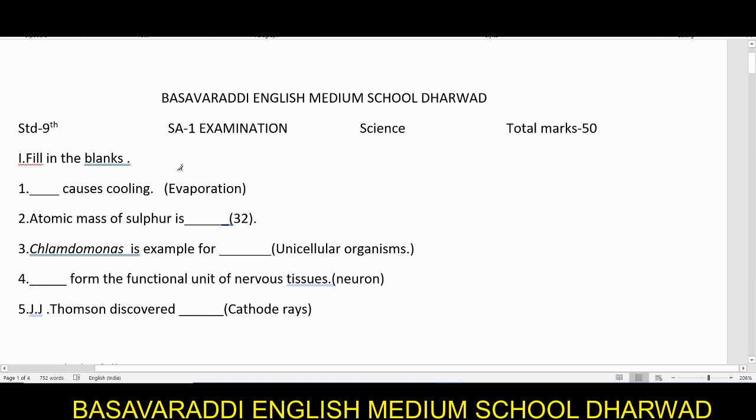Moving on with the first main, that is fill in the blanks. Each one carries 5 marks, so 1 into 5 is 5. So let's move on with the first fill in the blank. Dash causes cooling.